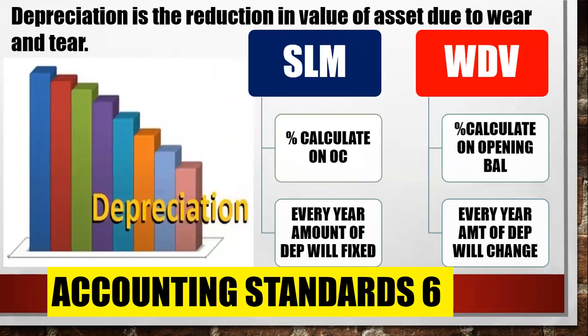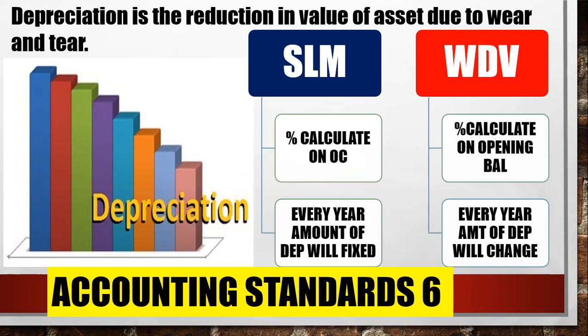Types of depreciation. There are two methods of depreciation. Mainly in the market, SLM and WDV are used. There are two different methods, and both are different. SLM is the straight line method. WDV means written down value method.